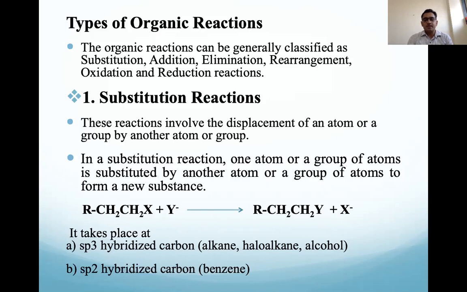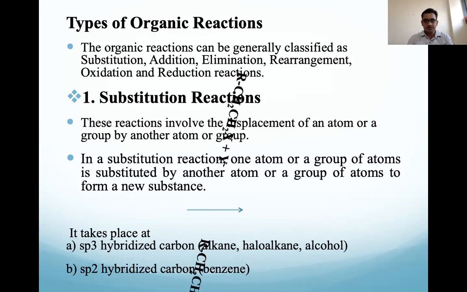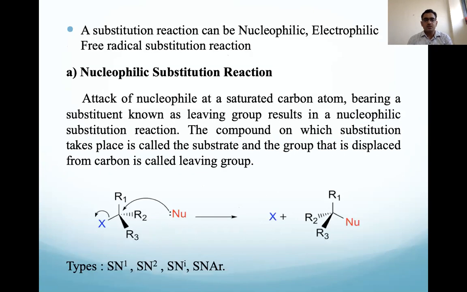Normally, a substitution reaction takes place on an sp3 hybridized carbon, just like alkanes, haloalkanes, alcohols. These types of sp3 hybridized carbons undergo this type of substitution reaction. Substitution reactions on benzene also take place. Okay, so on sp2 hybridized carbon, especially benzene or aromatic compounds, substitution can also take place. Next, this substitution reaction also has some subtypes. The substitution reactions can be nucleophilic substitution, electrophilic substitution, or free radical substitution reactions.